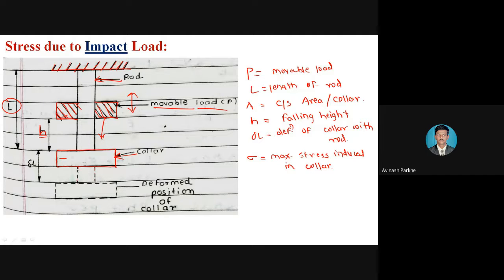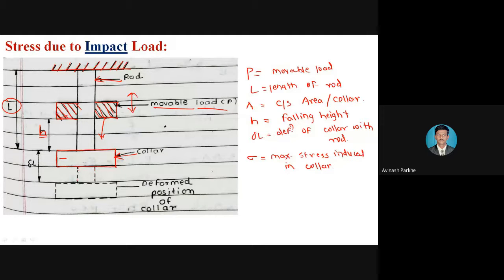If this movable load strikes that particular collar, it means that the movable load has done some amount of work on that collar, and due to that only deformation is taking place. If that movable plate does not strike it from above, then no energy will be stored in the collar and no deformation of the collar will take place. But here, as per the condition, if this movable load falls from a certain height, then deformation takes place, which means that movable load P has done some amount of work on that particular column.